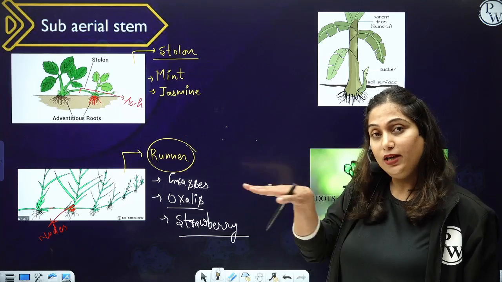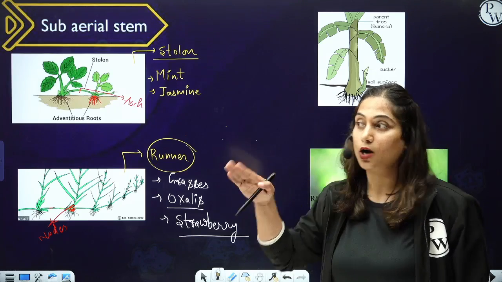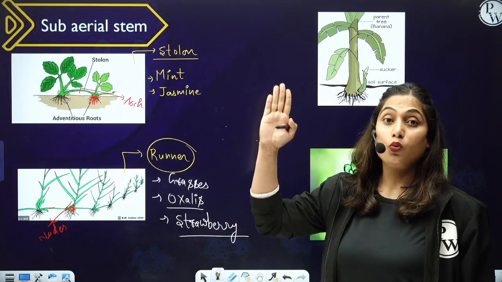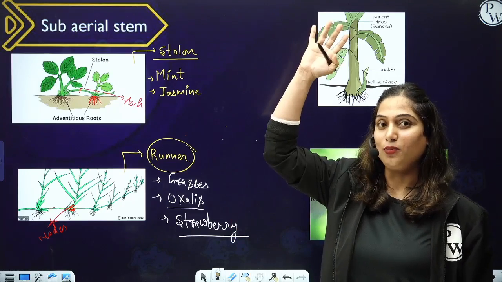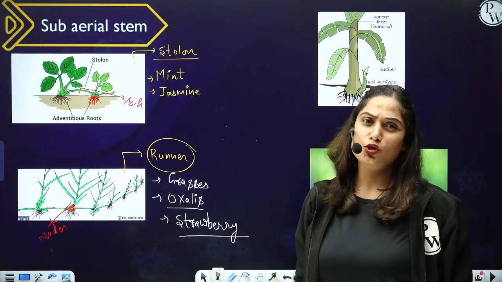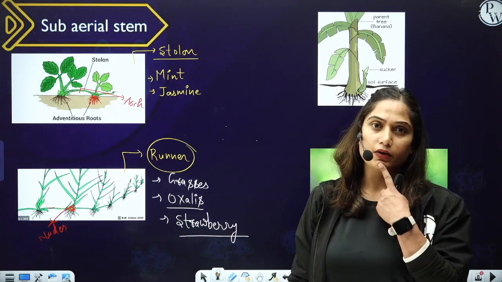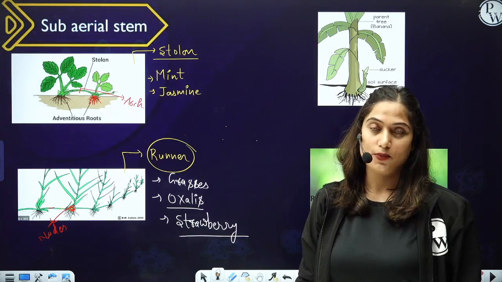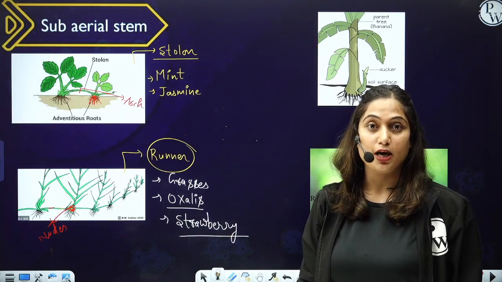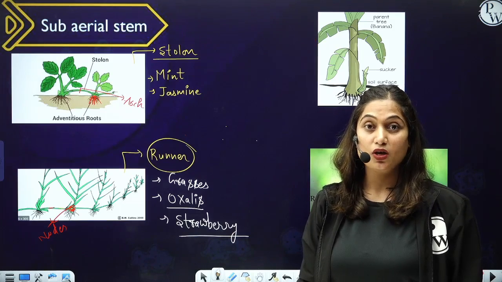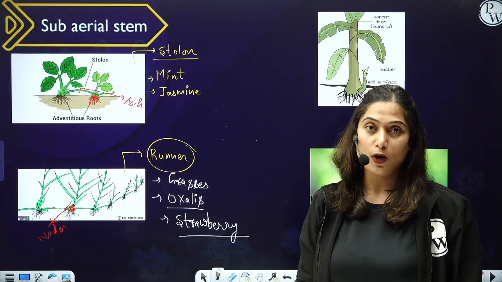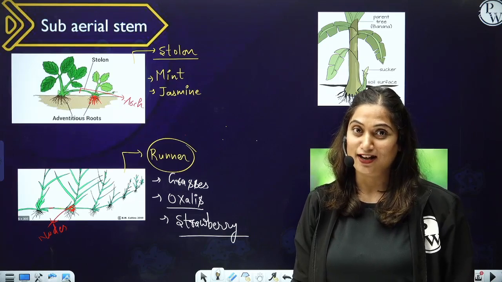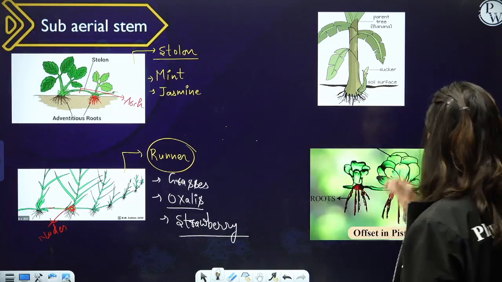It grows obliquely for some distance below the ground and then comes out. And when it comes out, it gives rise to a new plant. So that is sucker. So you'll say, ma'am, in banana, both sucker and rhizomes are present? Yes. Banana has an underground stem rhizome also, and that rhizome gives rise to suckers, and the new plantlets formed in case of banana are suckers. Okay, so this is a sucker.